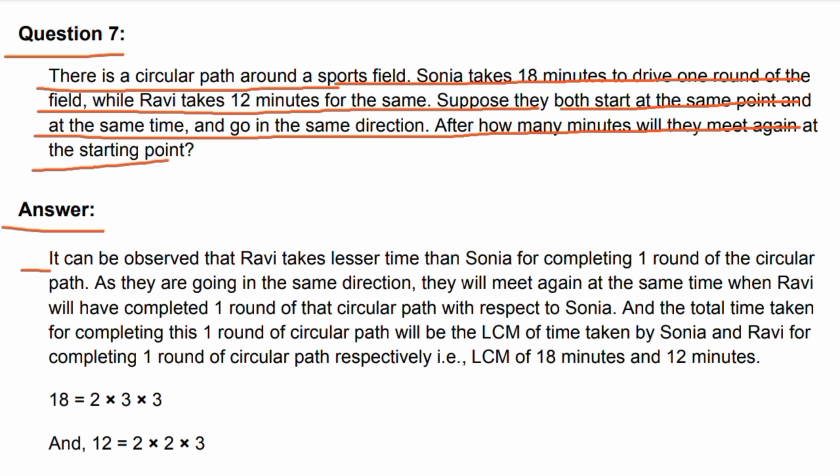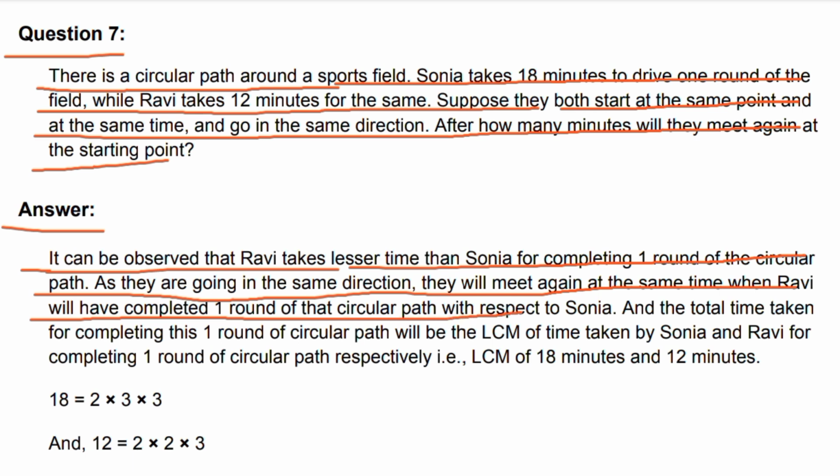Answer. It can be observed that Ravi takes less time than Sonia for completing one round of the circular path. As they are going in the same direction, they will meet again at the same time when Ravi will have completed one round of that circular path with respect to Sonia.